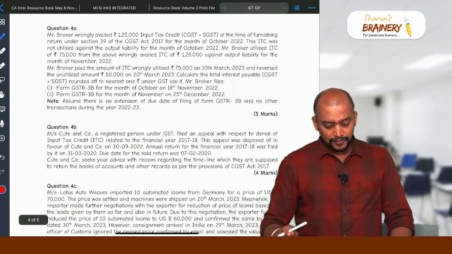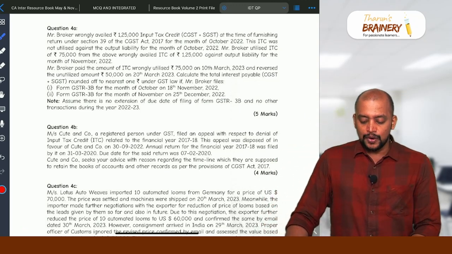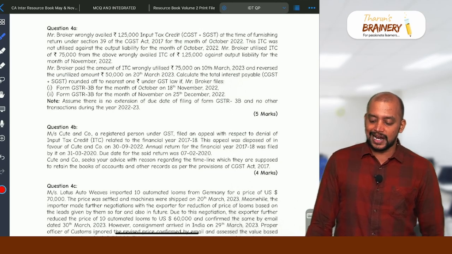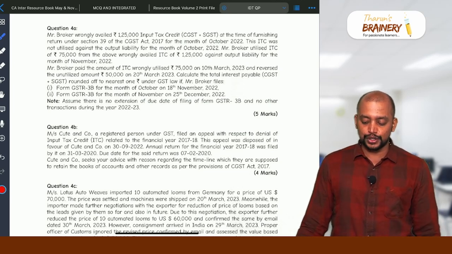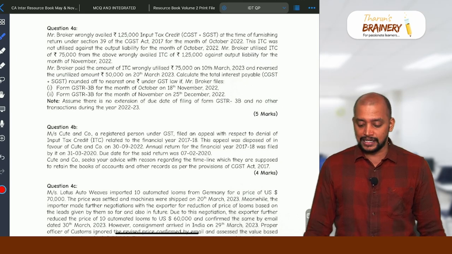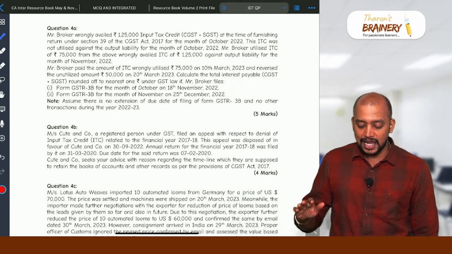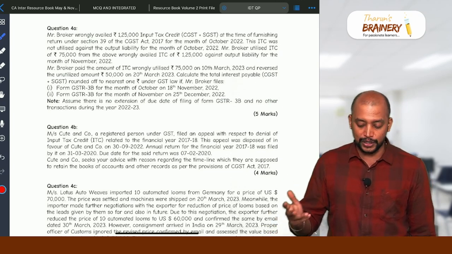Then 4A. Mr. Broker wrongly availed 1,25,000 input tax credit at the time of furnishing the return under Section 39 of the CGST Act for the month of October 2022. Wrongly availed ITC. This ITC was not utilized against a liability for the month of October. Not utilized. When availed? October, not utilized.